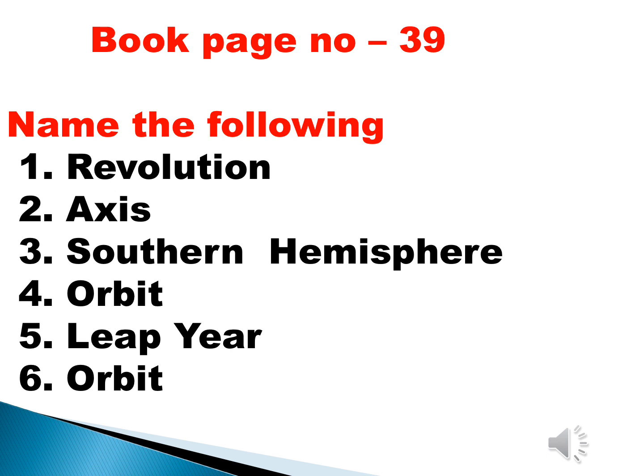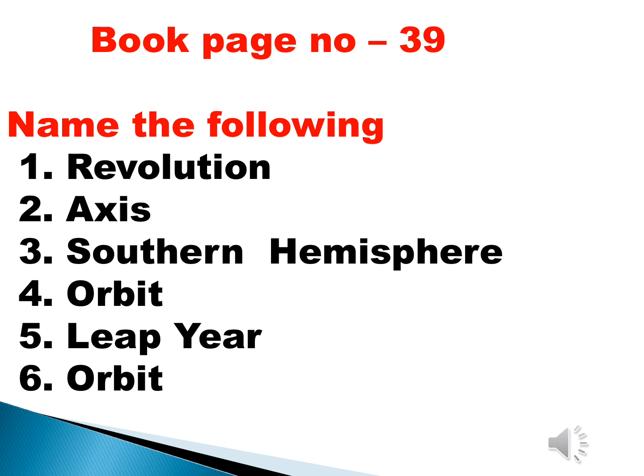The answer is axis. Then third one, the part of earth which has summer during the winter solstice. The answer is southern hemisphere.